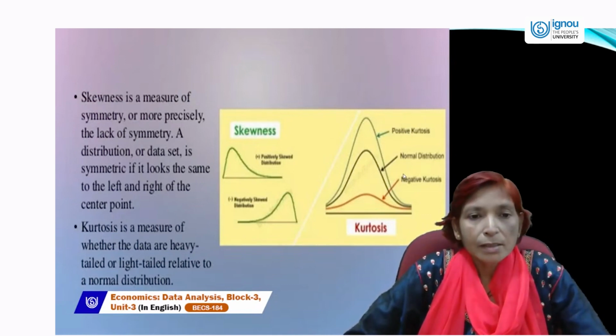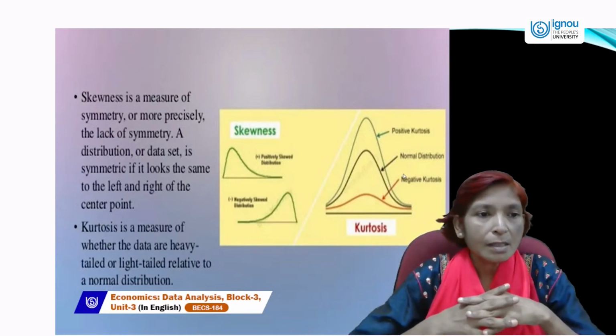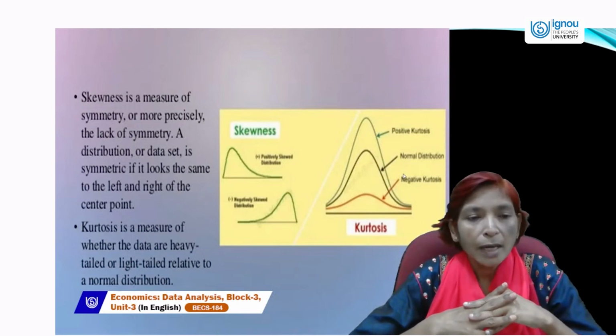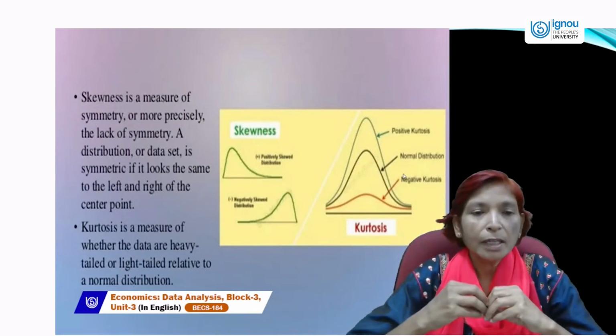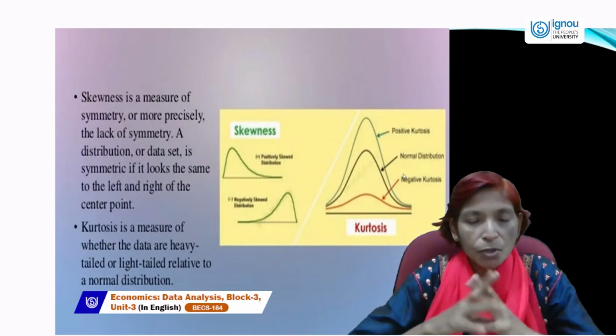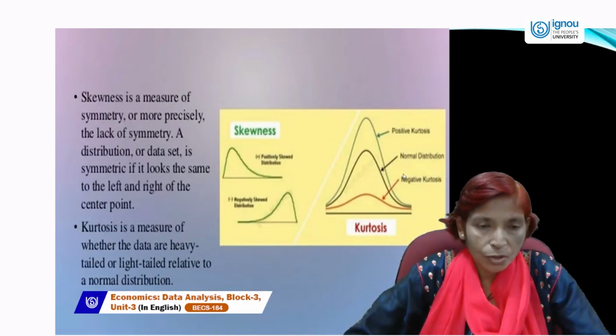So skewness is a measure of symmetry. It tells us how much lack of symmetry exists. Because if there is an equal distribution, then it will be called normal distribution.